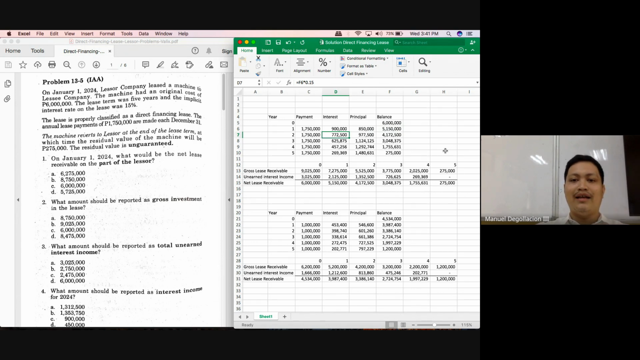Okay. So again, that's the first possible question for year 2. What else could be asked? How much would be the net lease receivable at the end of year 2? By completing the amortization schedule, class, how much should be the balance of your net lease receivable? 4 million.